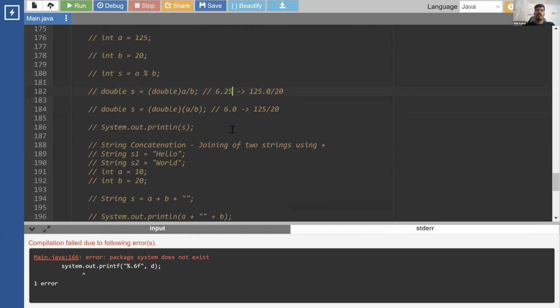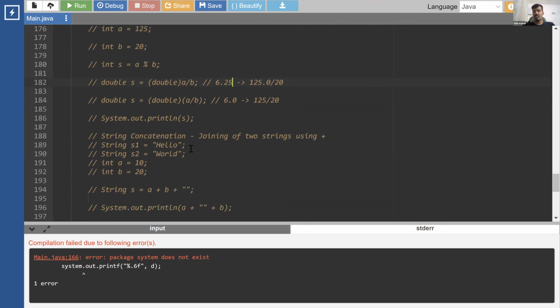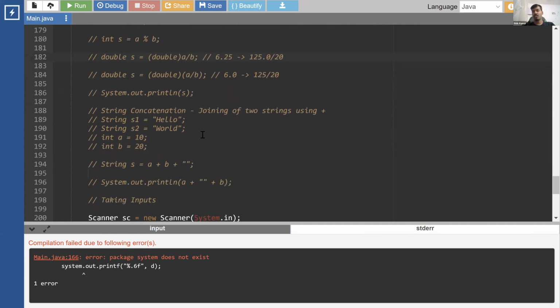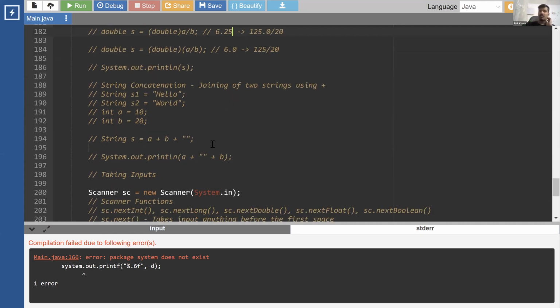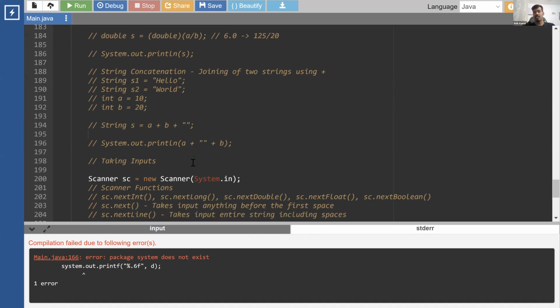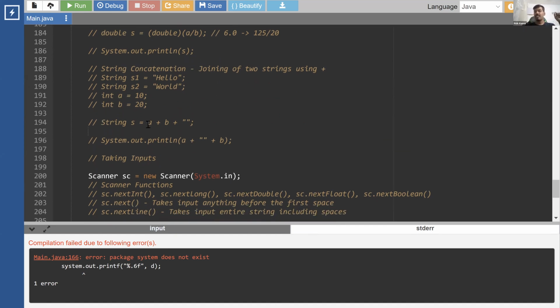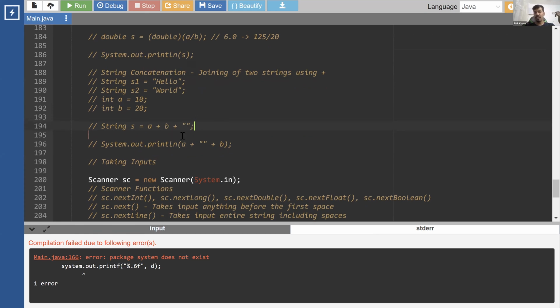Next thing is string concatenation. The mathematical operator plus also works on strings, and it helps us join 2 strings. There is no other mathematical operator that works on strings, like subtraction or multiplication; that doesn't make sense. String addition simply joins two strings. If I join S1 plus S2, it will result in helloworld without any space. We can even add spaces or additional strings in between. That is also fine.